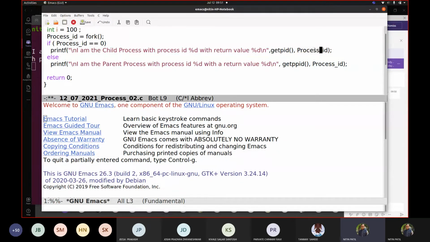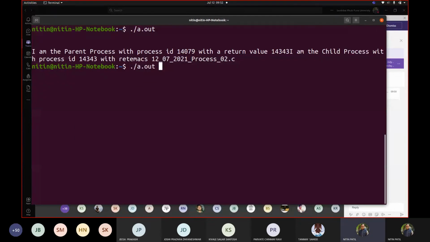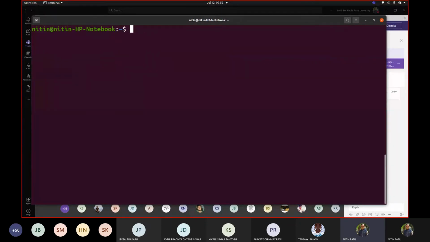And process ID, when it executes this statement in the child, because when process ID is 0, then it should print this value to be 0. That's what, correct? But if it is in the parent, then it should print this value, because this statement should be executed in the child. This statement should get executed in the parent. That's what we are interested in showing. gcc, execute.